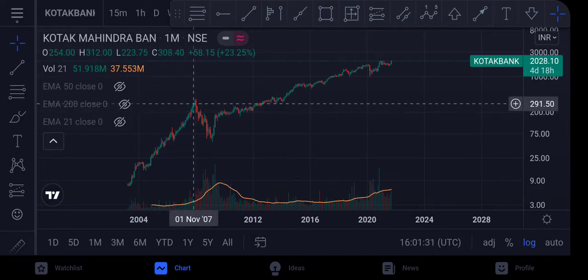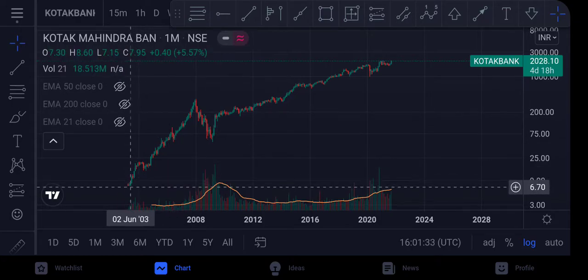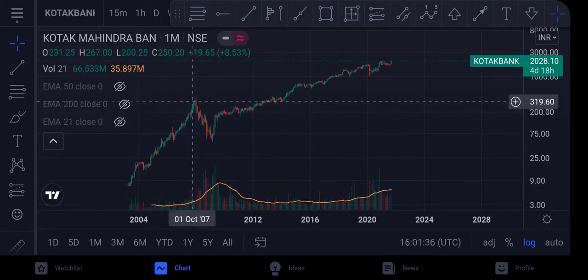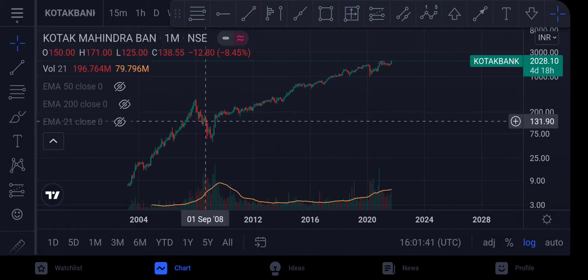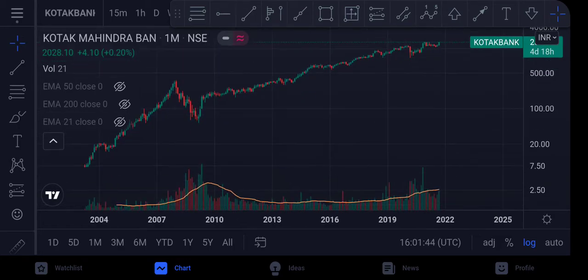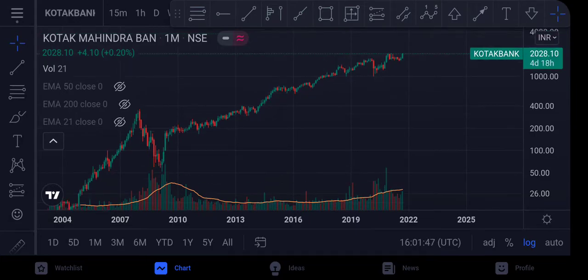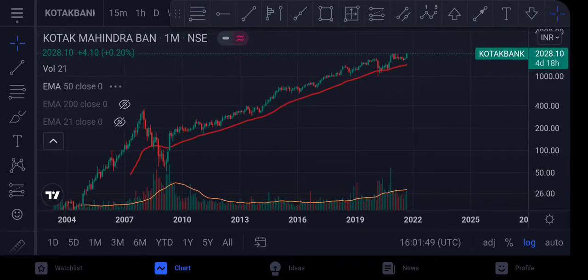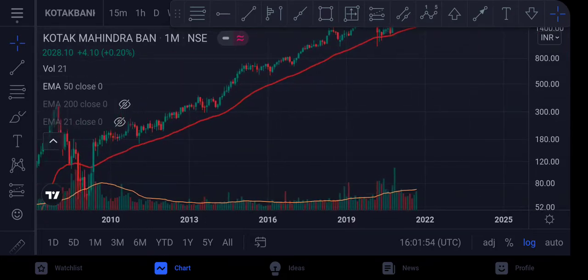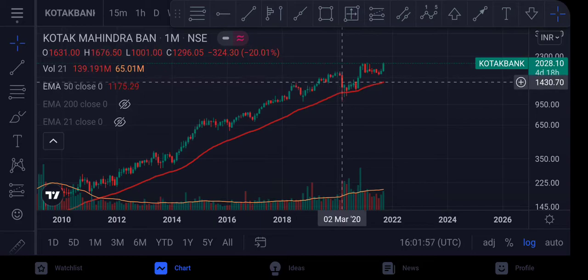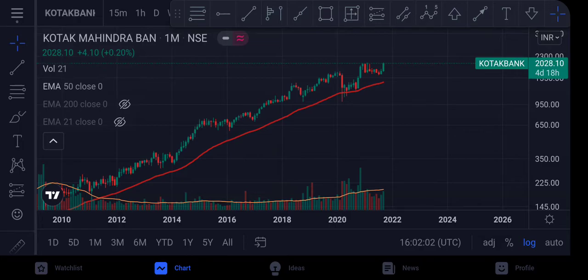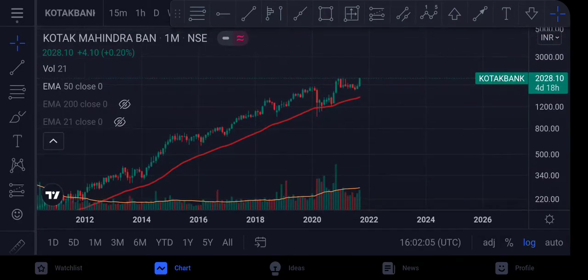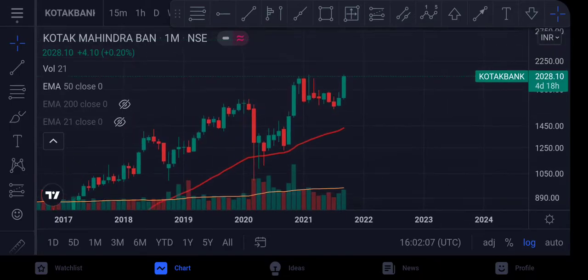2007-8 तक बुल रन में काफ़ी अच्छे से from ₹6 to 300 something तक गया था stock, and then the global financial crisis hit in 2008 and it came down with the whole market, and after that it has been rising consistently. Let's see, above the 50 moving average on monthly chart. Even in corona crash, as you can see here, it took support at 50 EMA on monthly chart. So this is the broader view of the stock.